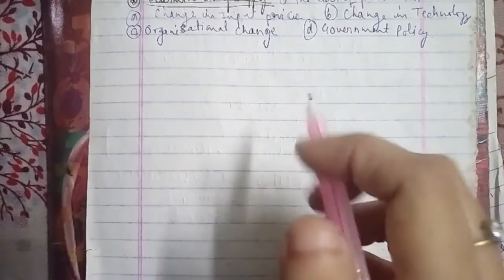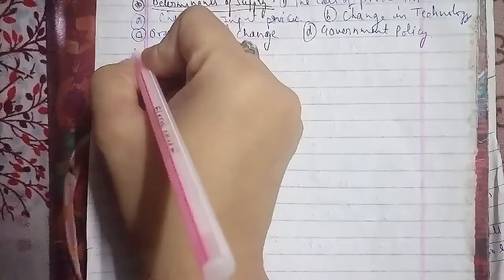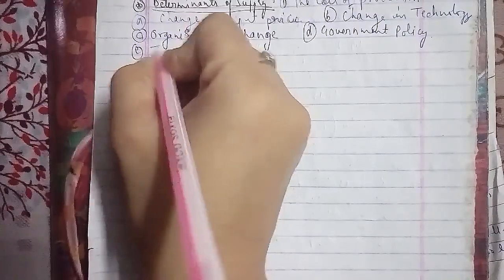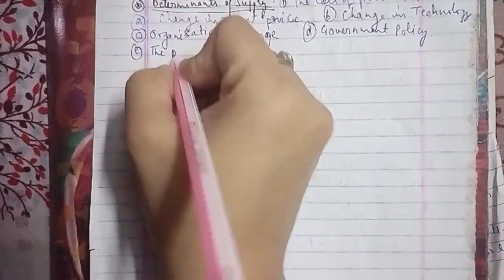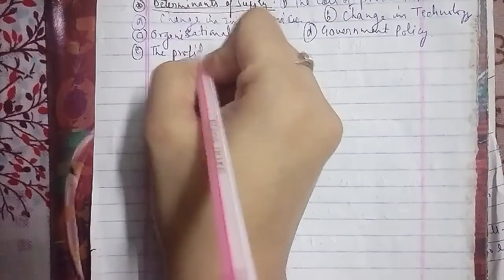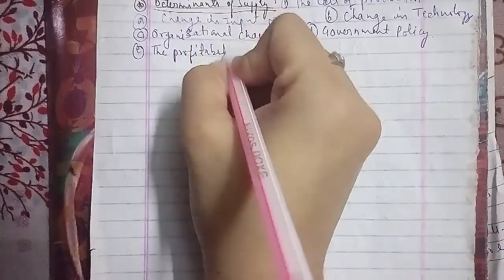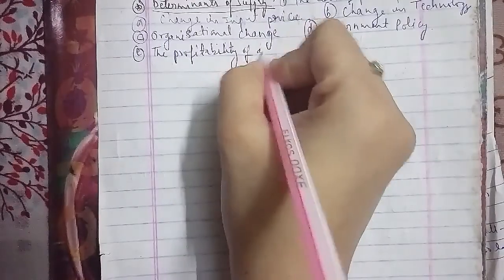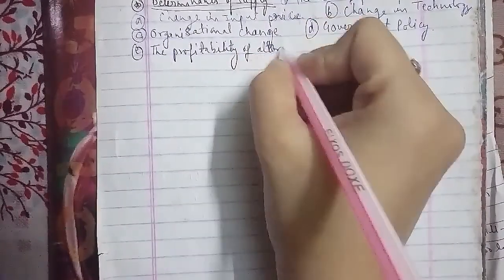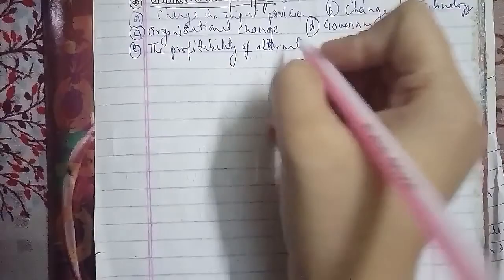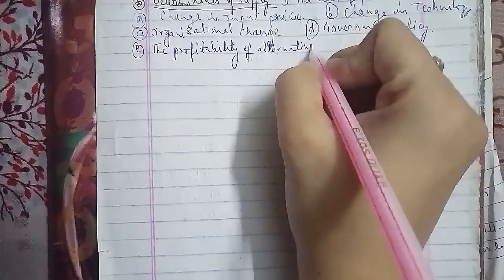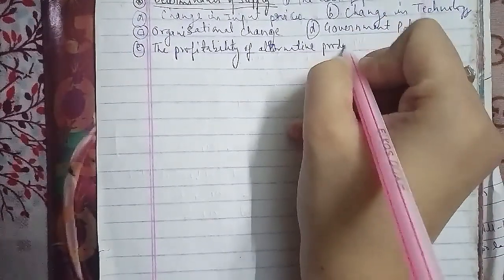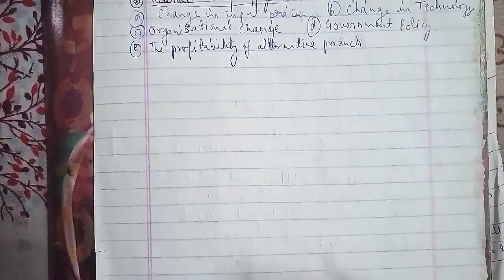With the profitability of alternative products, if some alternative products become more profitable to supply than before, producers are likely to switch from the first good to this alternative, and the supply of the first good falls. The other good is likely to become more profitable if its price rises or its cost of production falls.